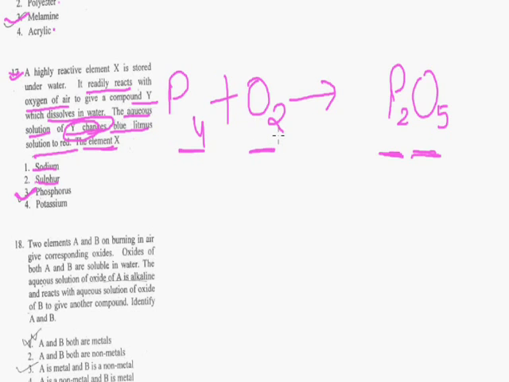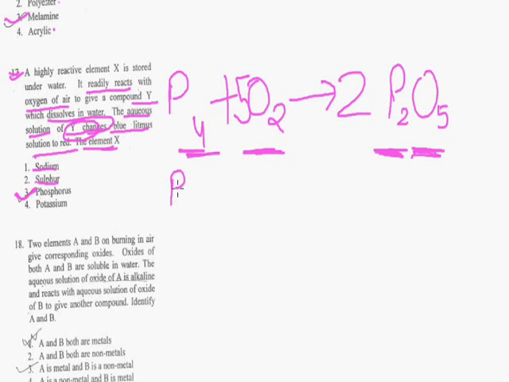Now, if we put the coefficient 5 with oxygen and 2 with phosphorus pentoxide, this reaction is a balanced equation: 4 atoms of phosphorus, and 10 atoms of oxygen on both sides.